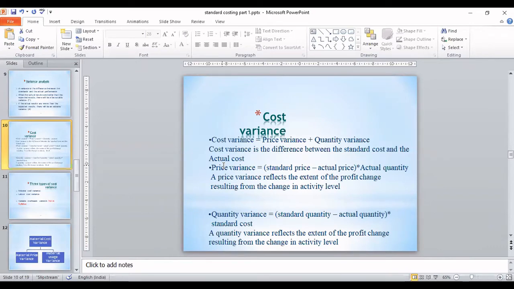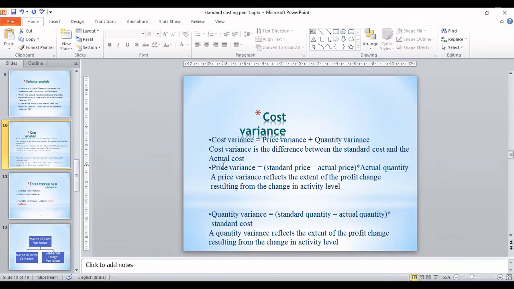Possible or not? Everyone? Yes, Lakshmi? So I thought that my product will be ready in 2 kg, but actually I use only 1.5 kg of material and my product is ready. This variance is coming due to usage. You have used less material and you made your product ready.